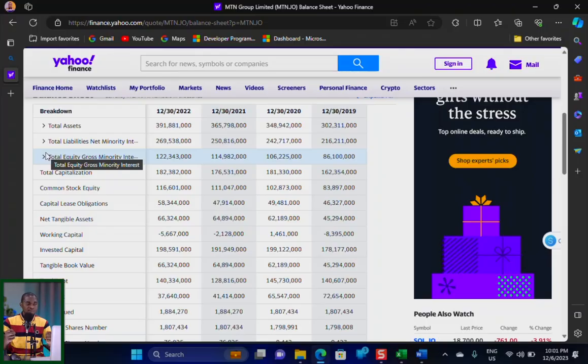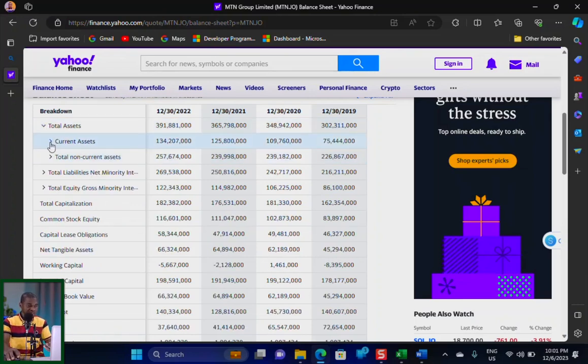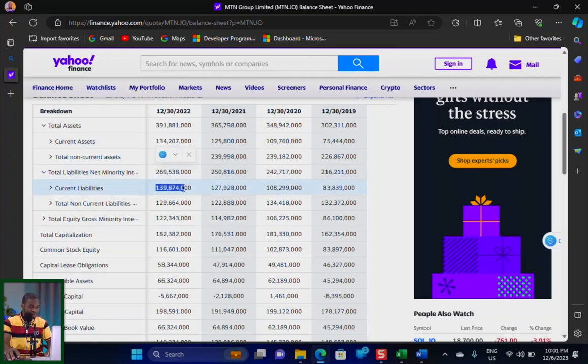That's because it is these two metrics that will determine shareholders' equity. Now, if a company is doing well, then its current asset, this very particular one here, should be 1 times above its current liability. That is to say, when you divide this value by that of current liability, which is this one, you should have more than 1. So when I say 124 divided by 139, you can see this is less than 1. That is to say, there's a problem. The company does not have enough assets that can easily be convertible into cash.